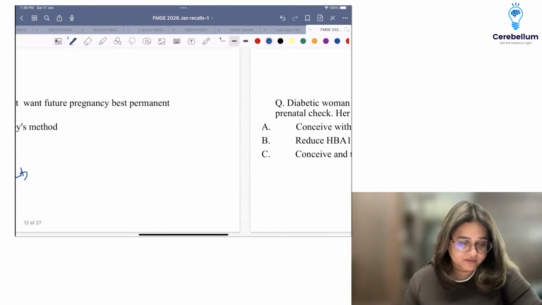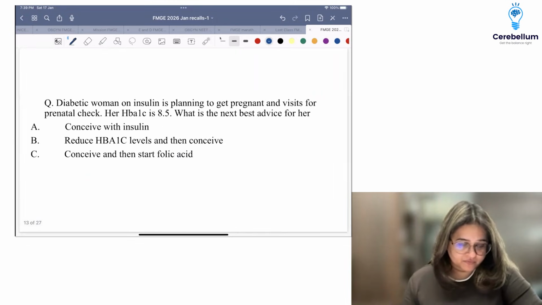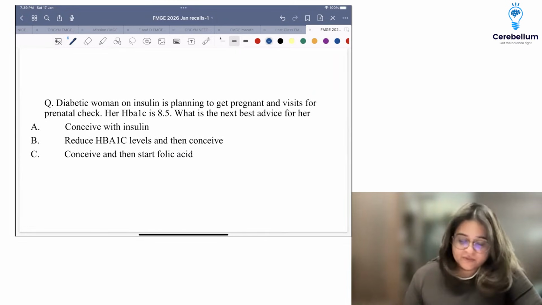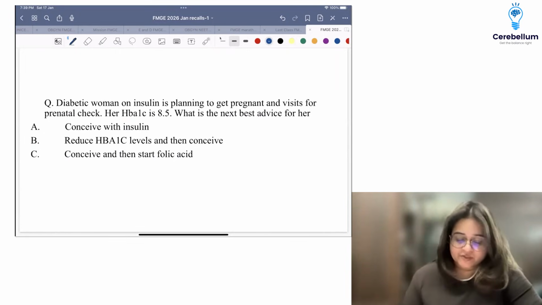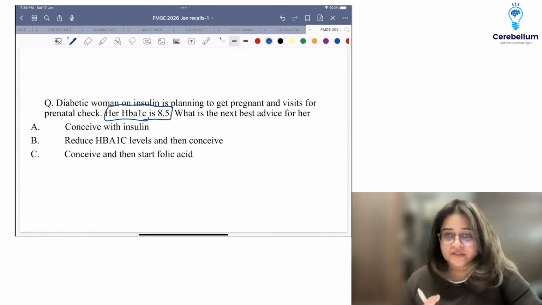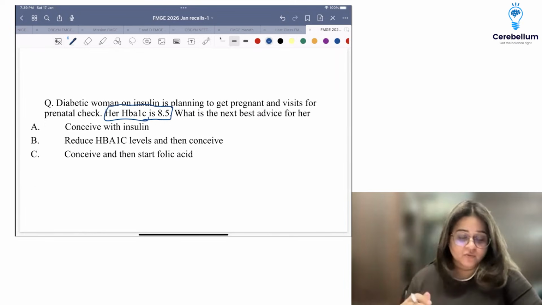So this was what we do. Okay, right. All right. Next question, another question which is preconceptional patient is diabetic and her HbA1c is 8.5 and she's on insulin. She wants to get pregnant. What are you going to do?